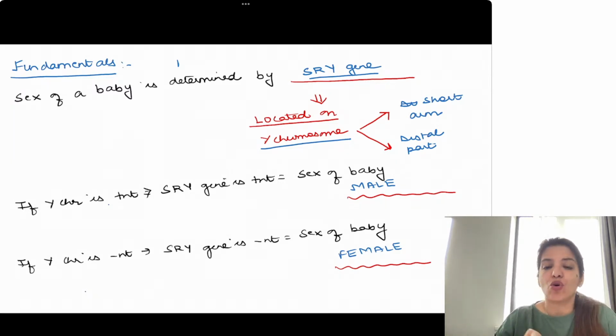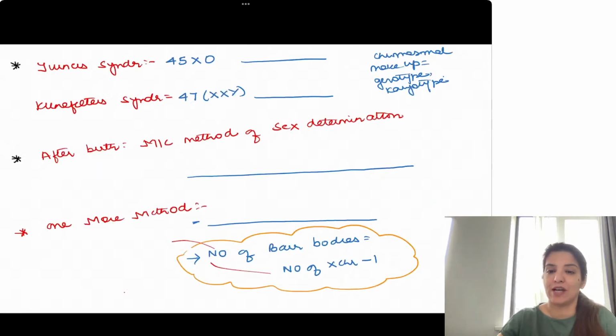SRY gene is present on the distal end of the short arm of Y chromosome. If Y chromosome is present, in other words, SRY gene is present, then the sex of the baby will be male. And if Y chromosome is absent, that is SRY gene is absent, then sex of the baby will be female. That's all what I have told just now.